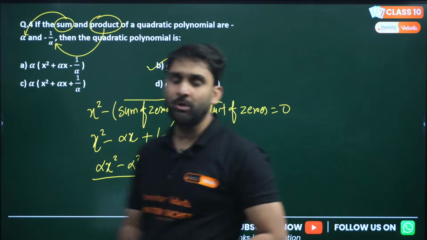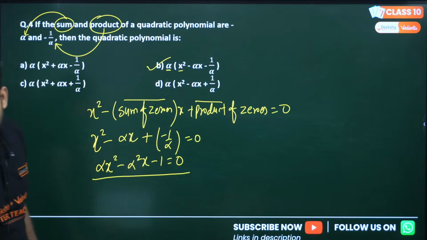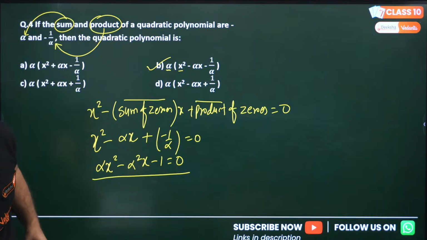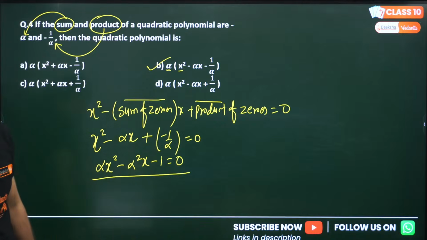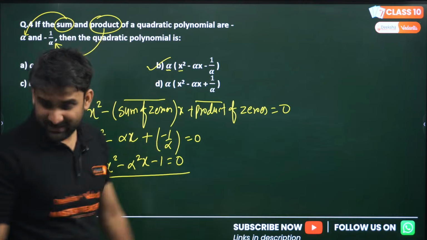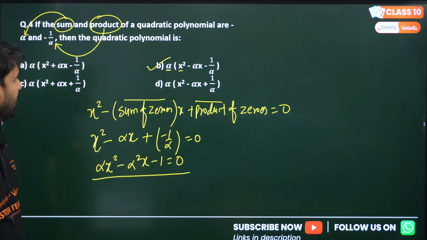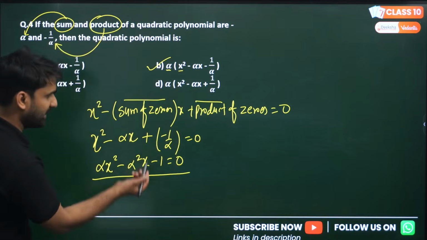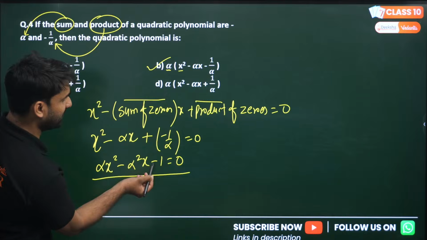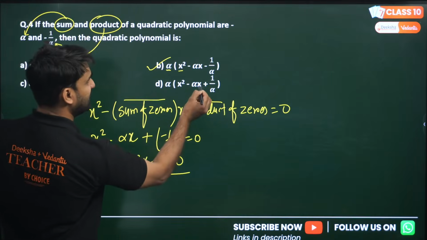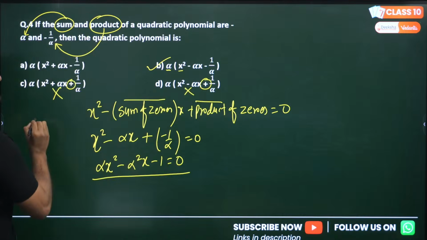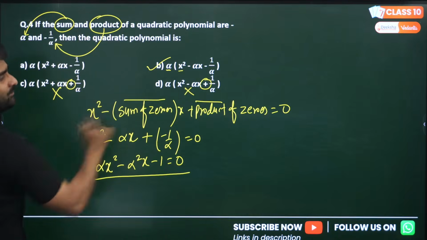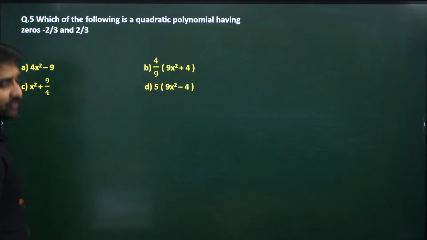Option number B is correct. I hope you got the concept, you have understood the question. Someone is saying B, yeah, B is correct. Not D, my dear, B is correct. Because look, my dear, a minus sign is compulsory. It cannot be the answer because here it is positive. It cannot be the answer, and here it is positive, it cannot be the answer. So the answer will be only from A and B. The correct answer is B. Moving to next question, question number 5.